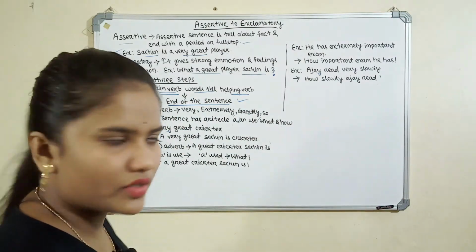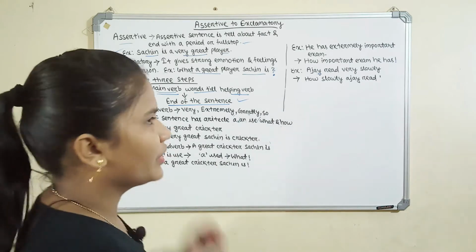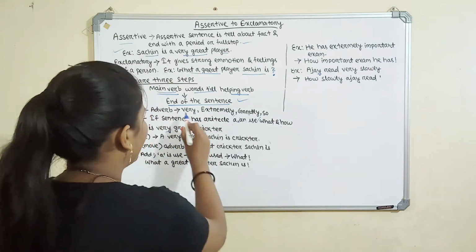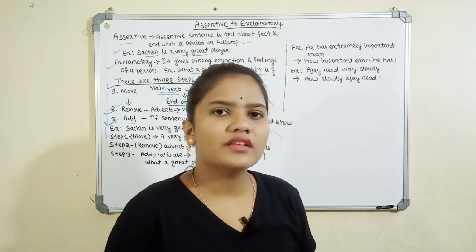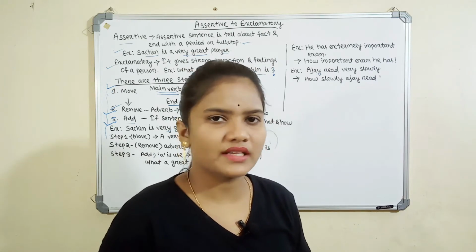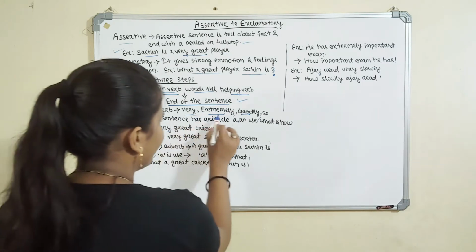Then the second step is remove. Remove means we only have to remove the adverb in the sentence. Adverbs like very, extremely, greatly, pleasantly, cleverly are all adverbs. So in the second step we remove only the adverb in the sentence, and nothing else.